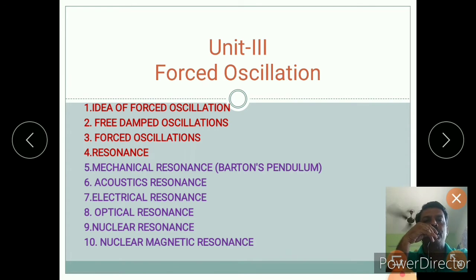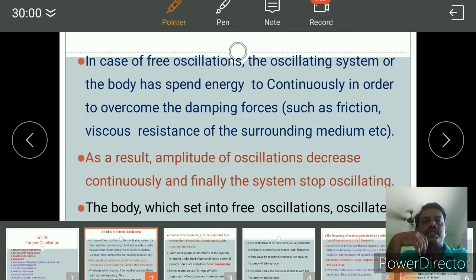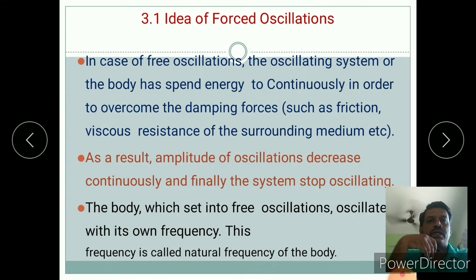Next one is acoustic resonance, electrical resonance, optical resonance, nuclear resonance, and nuclear magnetic resonance. So these are the different types of resonance that we see in this first part, that is the unit third, forced oscillations. Okay, now next, first point, that is known as the idea of forced oscillations.